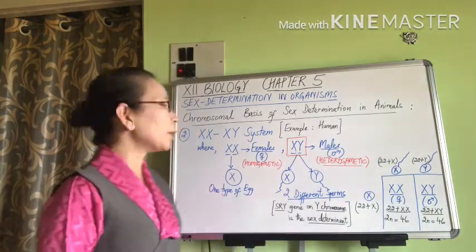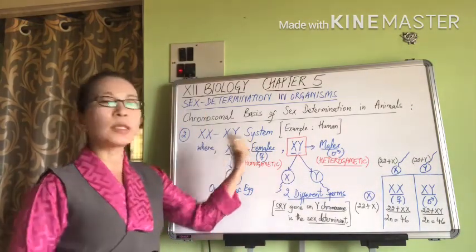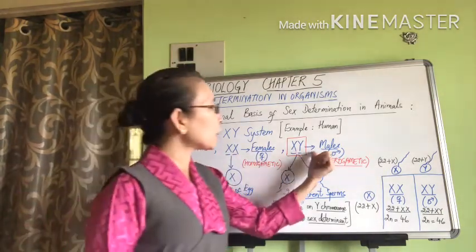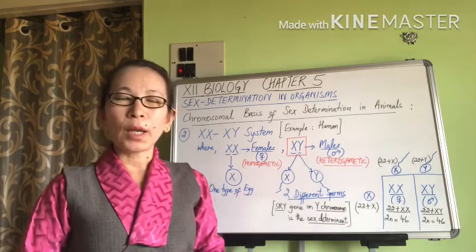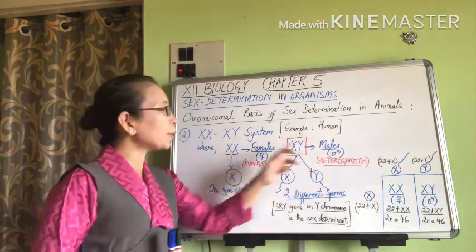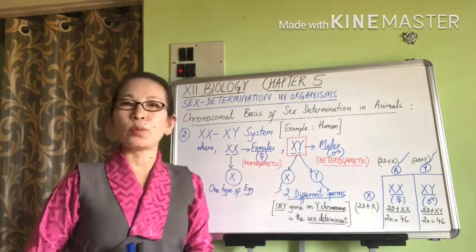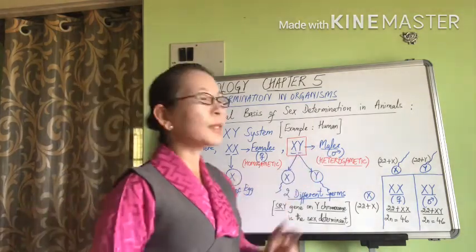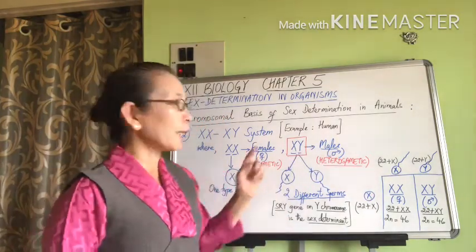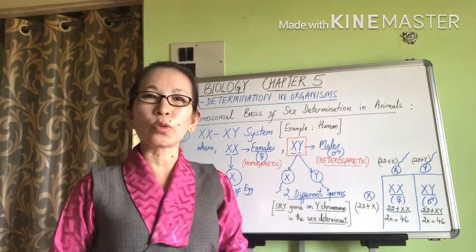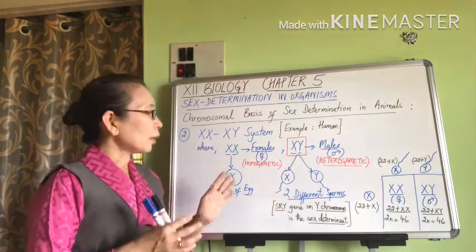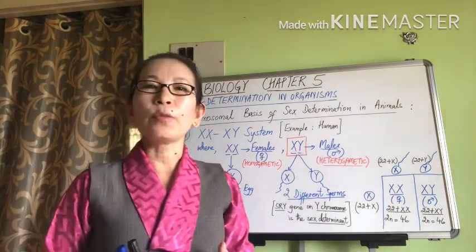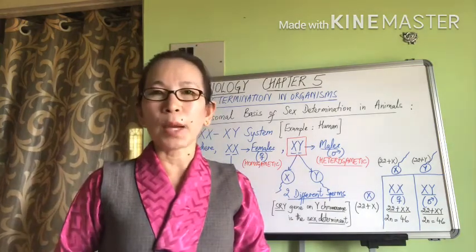The second system of sex determination is the XX-XY system, where XX individuals are females and XY individuals are males. Now in the XX-XY system, both females and males have two sex chromosomes each. In females we have two X chromosomes, whereas in males one of the sex chromosomes is X and the other sex chromosome is the Y chromosome. The XX-XY system of sex determination is the typical system that we have, as well as it is seen in many other mammals.